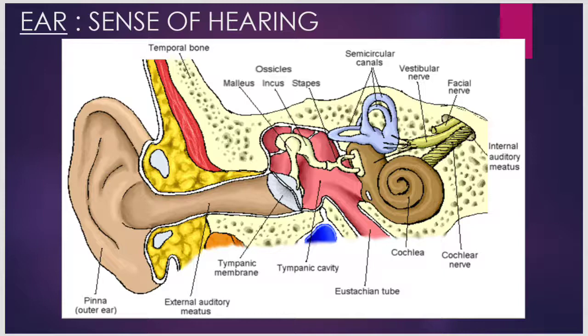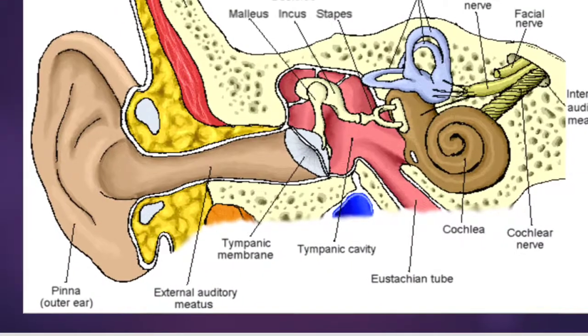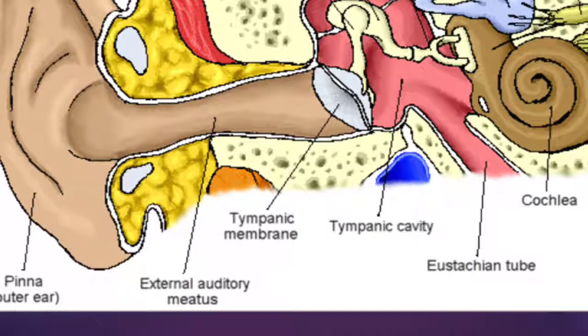This pinna leads into a canal which is called the auditory canal. It is called the auditory meatus. Can you see here? The external auditory meatus is the auditory canal which the pinna leads into. The canal has the wax producing ceruminous glands and the oil producing sebaceous glands. So there are ceruminous glands, wax producing, and sebaceous glands, oil producing.